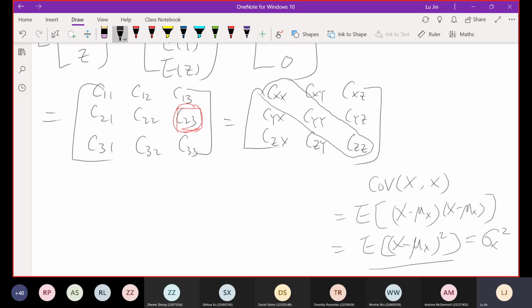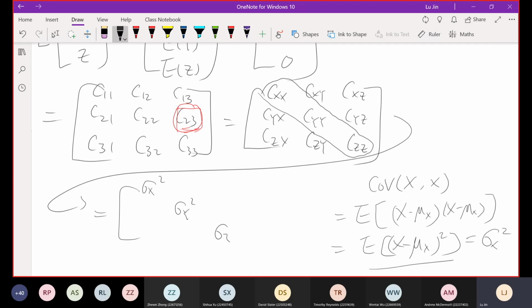So in other words, we keep going here, right? It's equal to sigma x squared, sigma y squared, sigma z squared. And the other, off-diagonal terms were not affected.